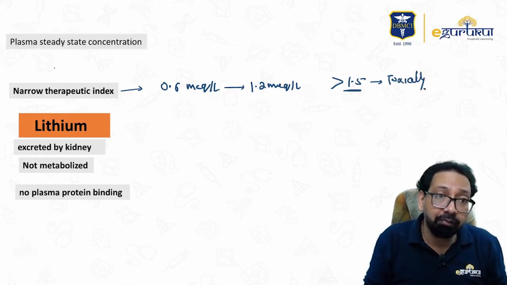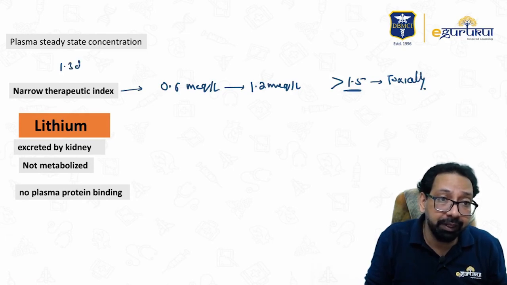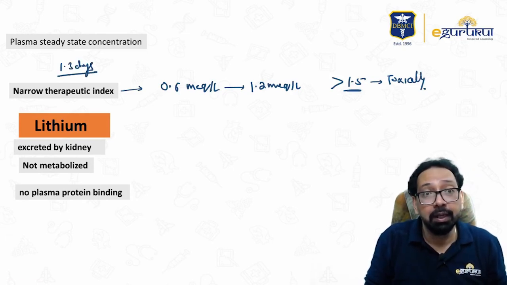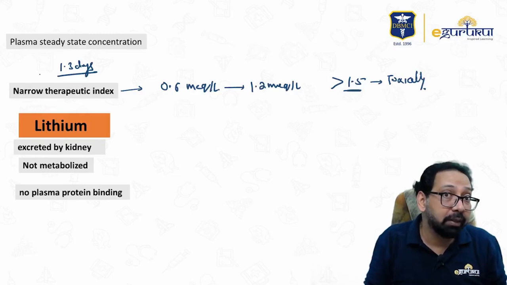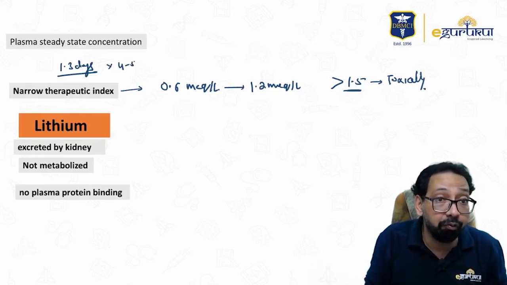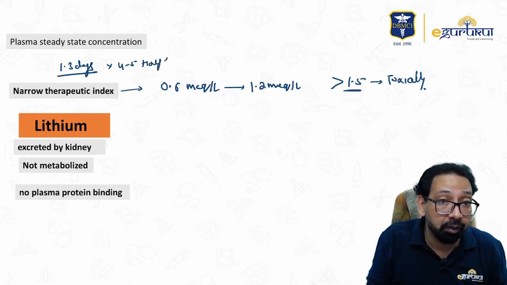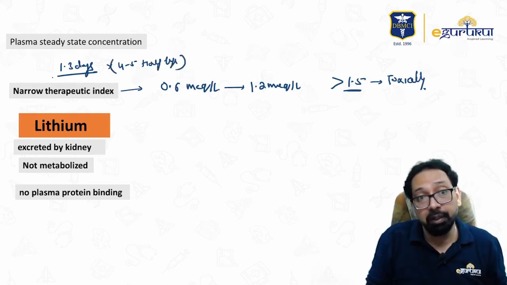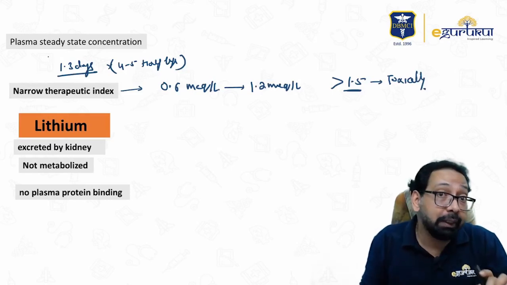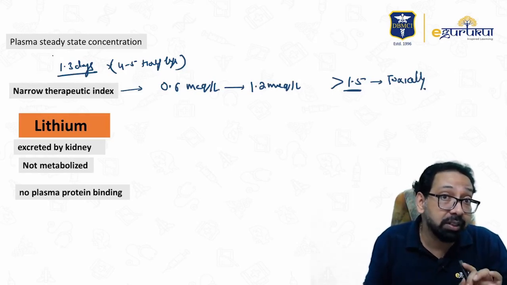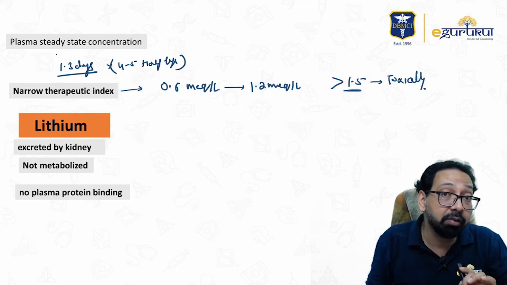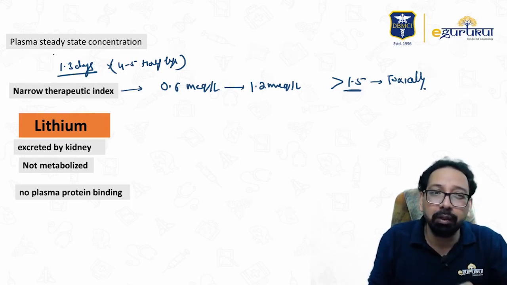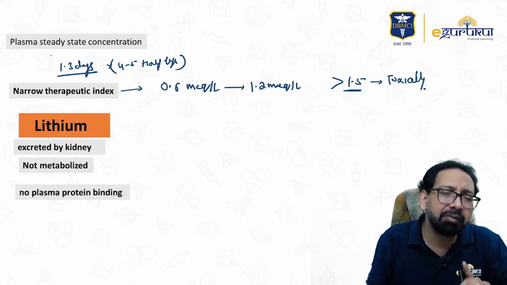The question is asked, the half-life of lithium is 1.3 days. You all know that plasma steady state concentration is achieved in 4 to 5 half-lives. So lithium steady state concentration will be achieved after approximately 5 to 7 days. If you started lithium today, after how many days will you check the lithium level? The question is asked, after 5 days.